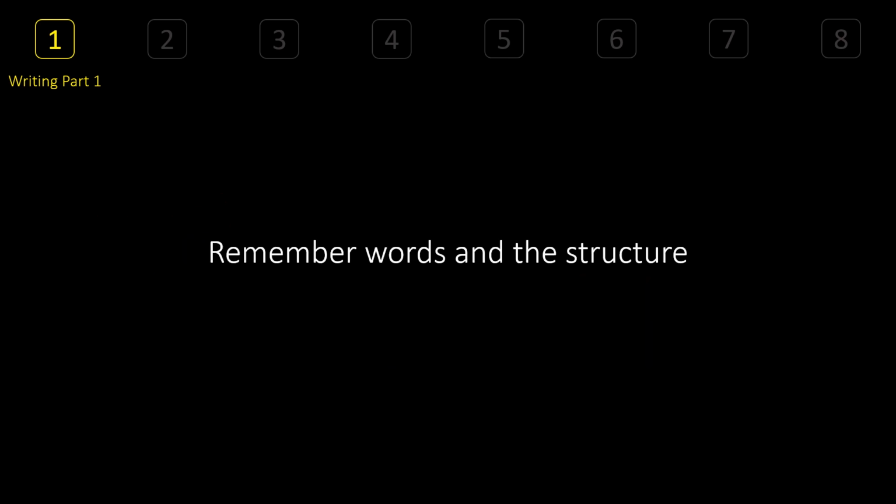Here, all you have to do in task 1 is remember the words and the structure. That's it. Remembering the words means there are certain words that you do have to include in your writing part 1. And if you know the structure, if you know the question type, you can score easily in part 1, because you don't have to think of your own ideas or concepts. Just understood stuff of all the question types, that is 6.